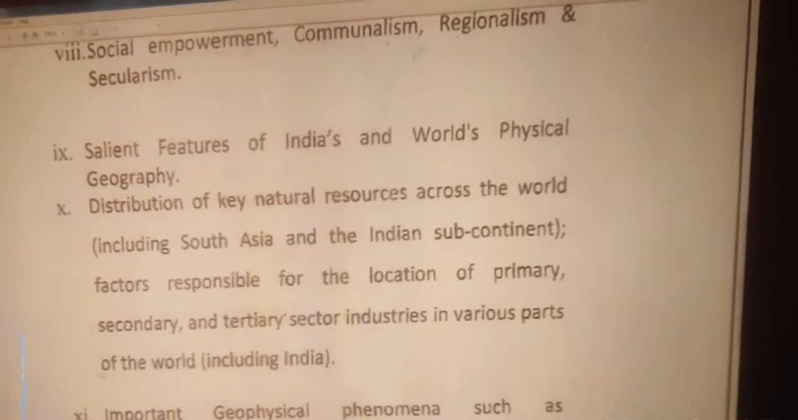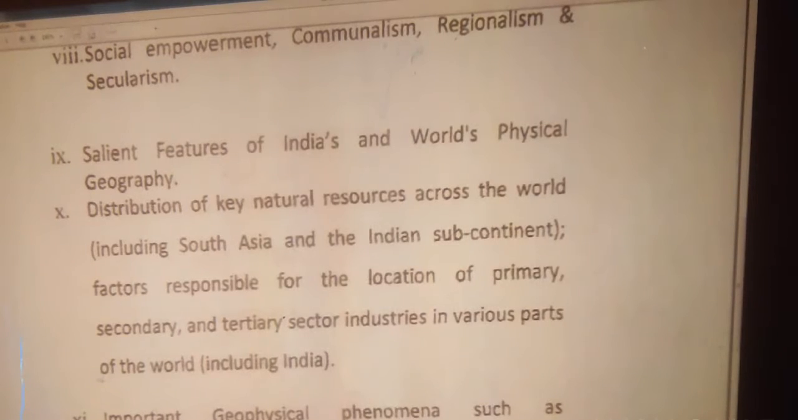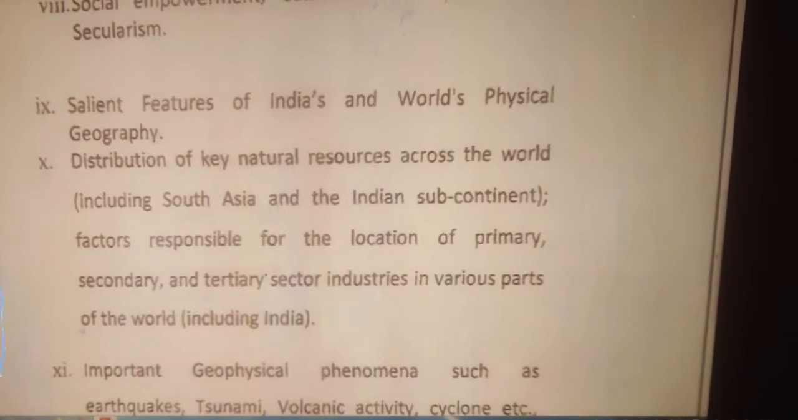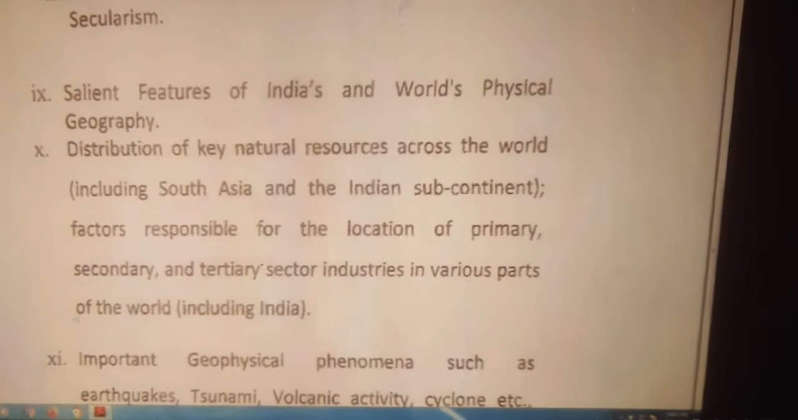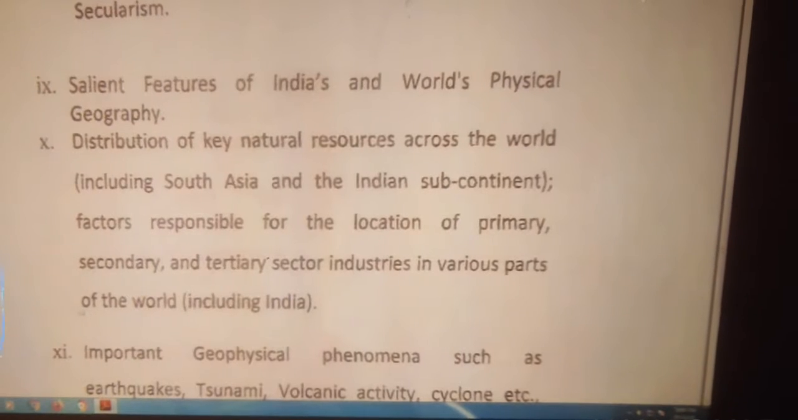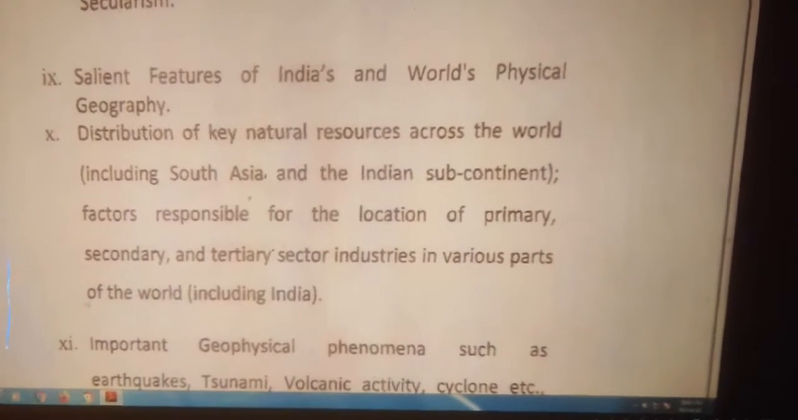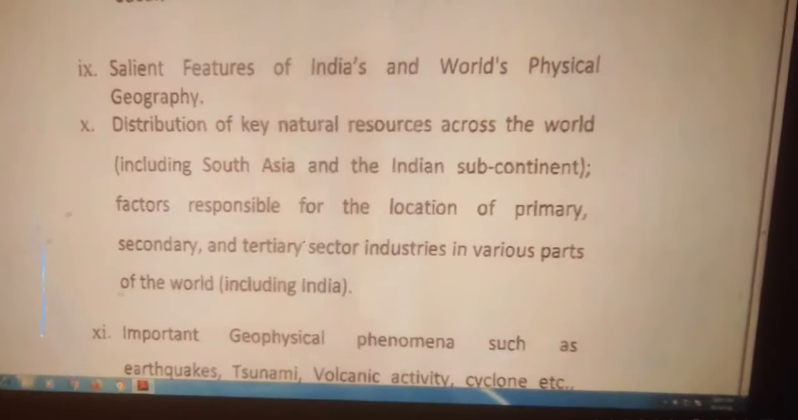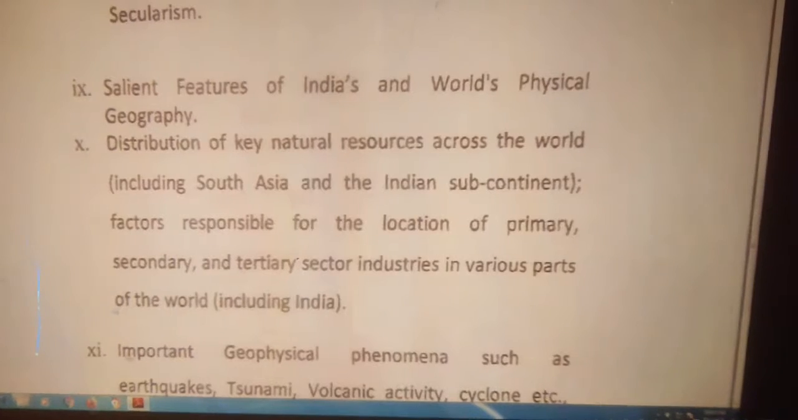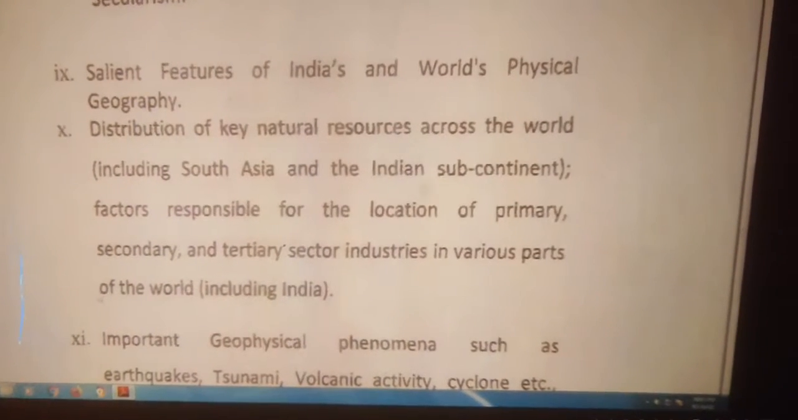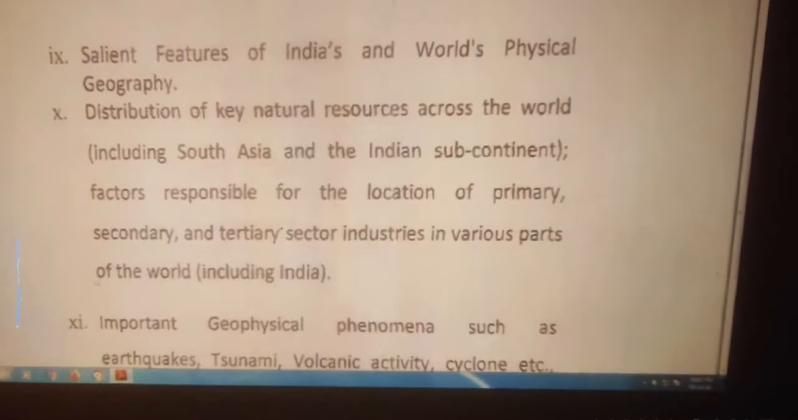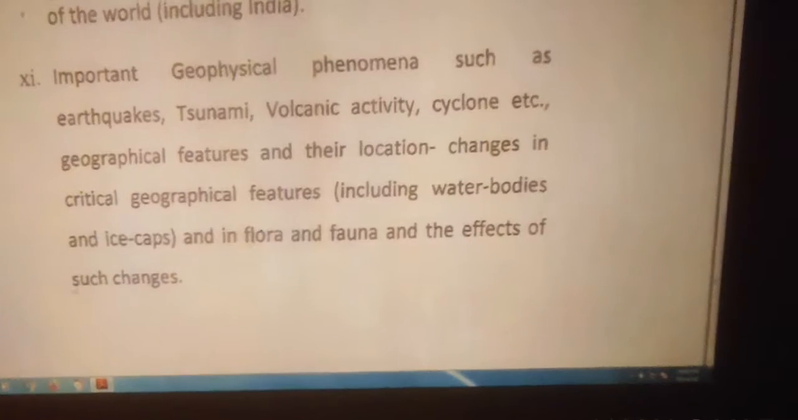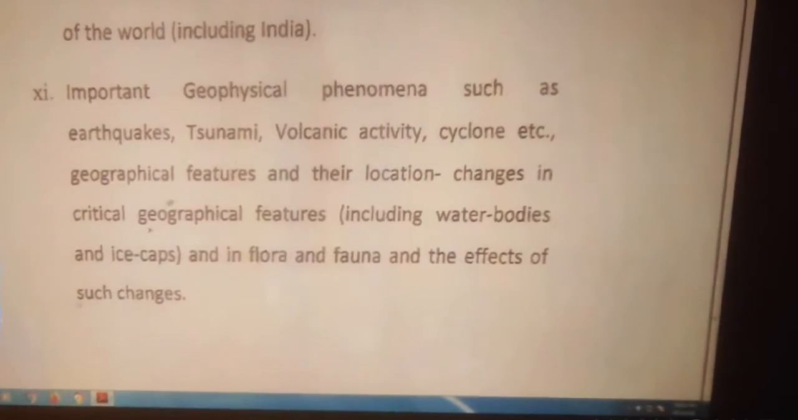Number 9, salient features of India's and world's physical geography. Number 10, distributions of key natural resources across the world, including South Asia and the Indian subcontinent. Factors responsible for the locations of primary, secondary and tertiary sectors, industries in various parts of the world, including India. Number 11, important geophysical phenomena such as earthquake, tsunami, volcanic activity, cyclone, etc.